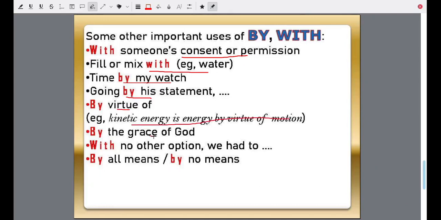By the grace of God. With no other option, we had to do something. By all means, by no means, certain expressions. With someone's consent. Fill or mix with something. Time by my watch. Going by his statement. By virtue of. By the grace of God. With no other option, we had to do something unpleasant. By all means, by no means.